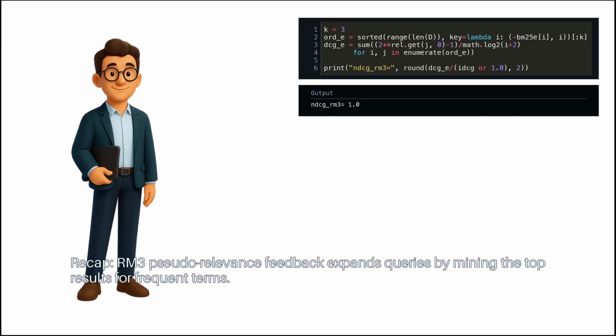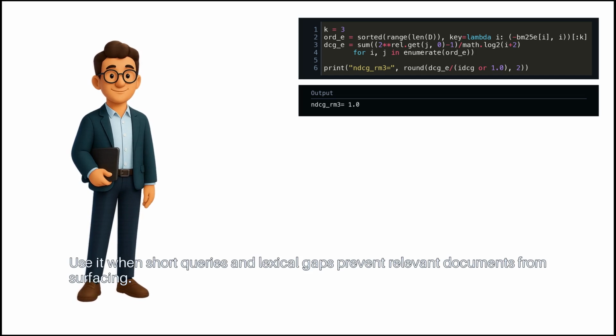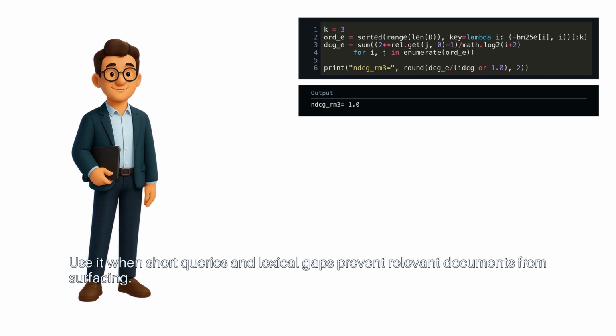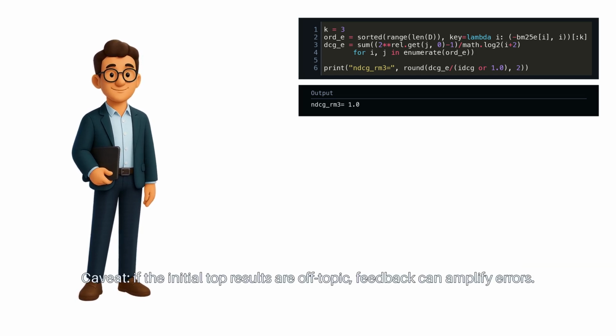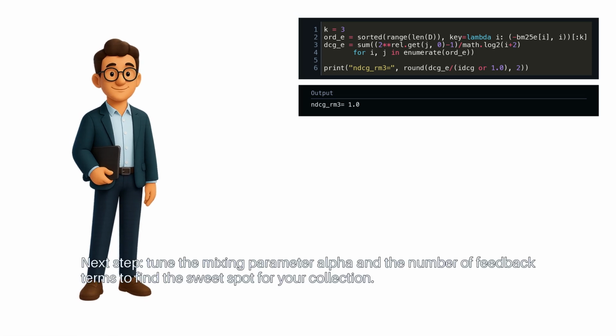Recap: RM3 pseudo-relevance feedback expands queries by mining the top results for frequent terms. Use it when short queries and lexical gaps prevent relevant documents from surfacing. Caveat: if the initial top results are off-topic, feedback can amplify errors. Next step: tune the mixing parameter alpha and the number of feedback terms to find the sweet spot for your collection.